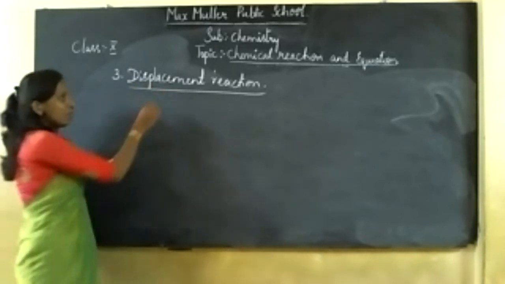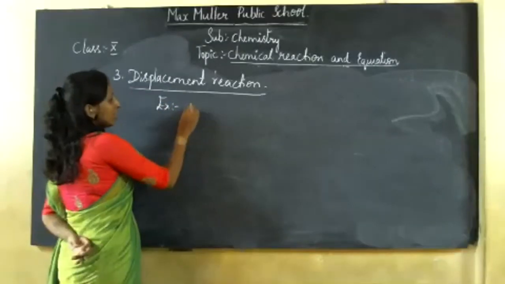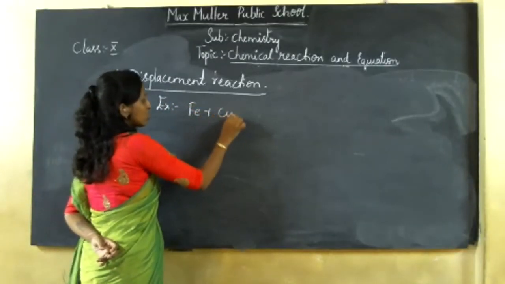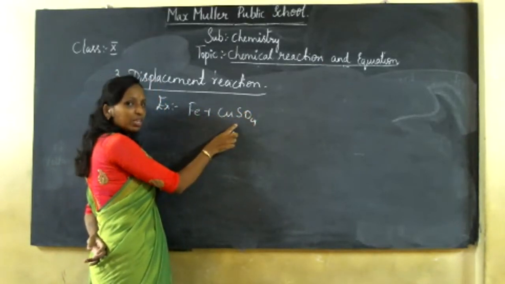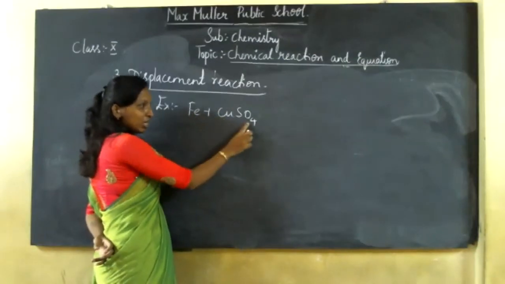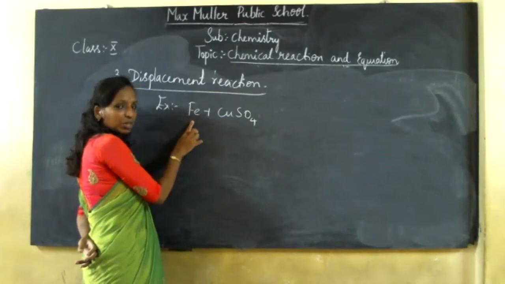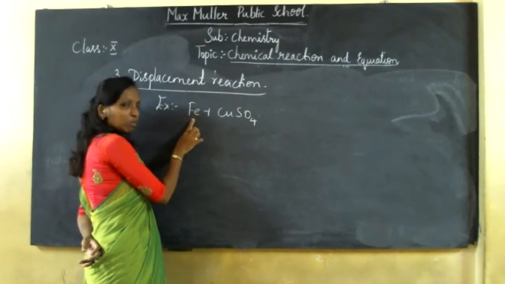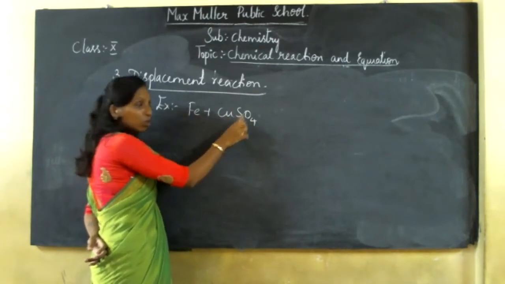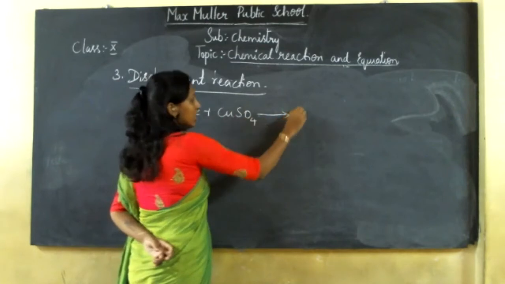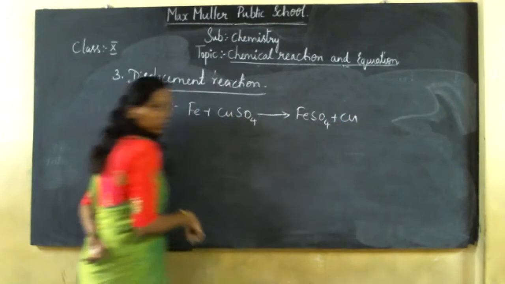So for displacement, you will be more clear, children, if I give you an example. If I take Fe plus CuSO4, a metal is reacting with a metal component. It can be a metal, or it can be a non-metallic component, reacted with a metallic compound, to give you FeSO4 plus Cu.